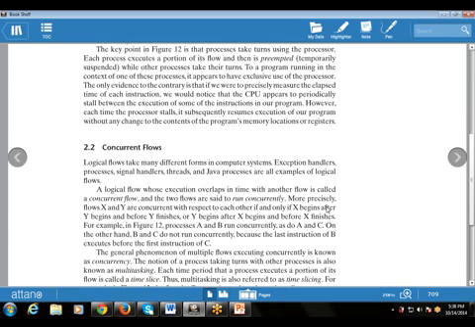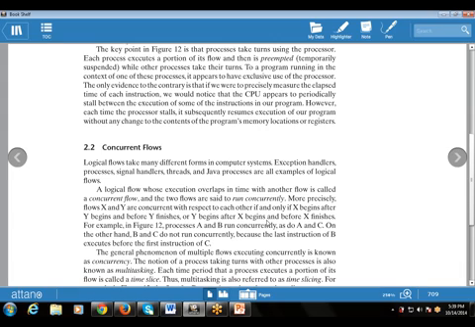So this is the example: X begins after Y begins, and before Y finishes, and Y begins after X begins, and before X finishes. That is, one process executes only its current instruction.